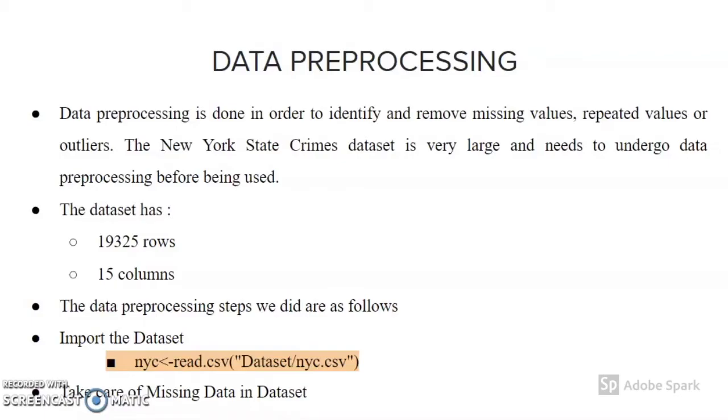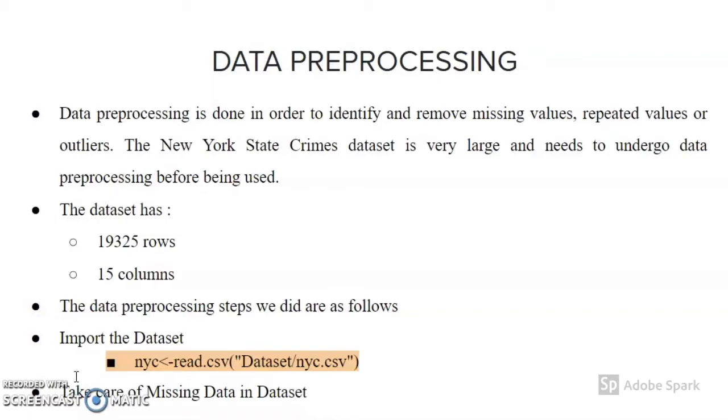Assalamu alaikum. My name is Hafsa Yasin. I will be explaining about the data pre-processing stage. So first of all, data pre-processing helps us identify and remove missing values or outliers. Now for our data set, which is the New York State Crime data set, it comprises around 19,325 rows and 15 columns. Being a very large data set, we will have to undergo data pre-processing in order to remove any missing values.